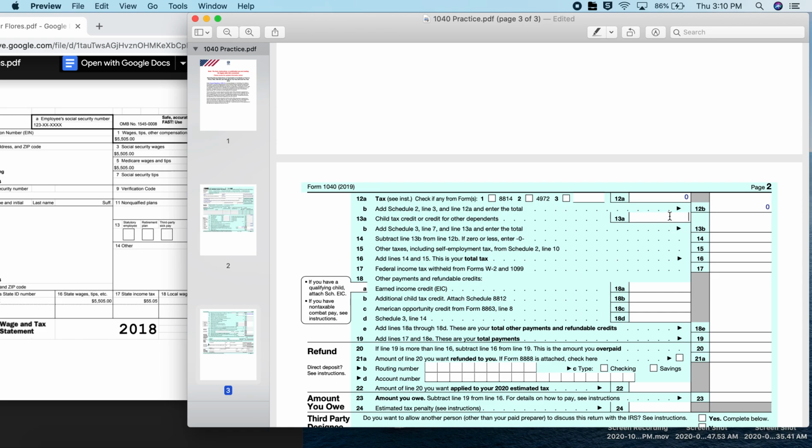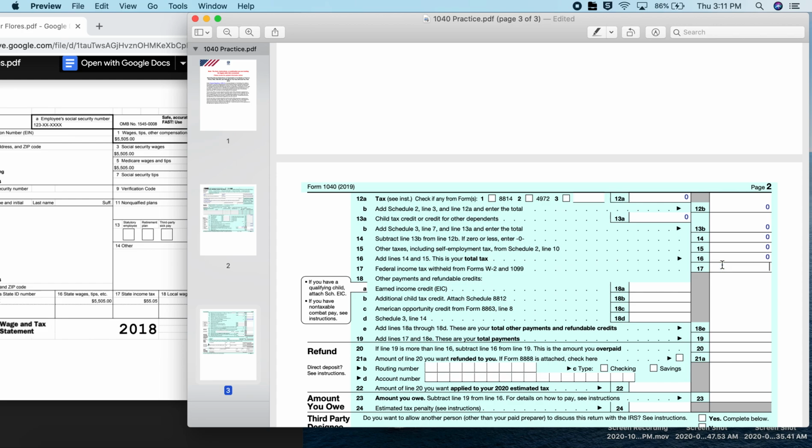13A asks if we have children. We do not, so we put a 0. 13B, 0. We are adding those numbers together. It is 0. When we subtract those numbers, it is 0. Line 15 asks us about other taxes. We do not have any. That is from the cheat sheet, so we put a 0. Line 16 asks us to add lines 14 and 15. That gives us 0.